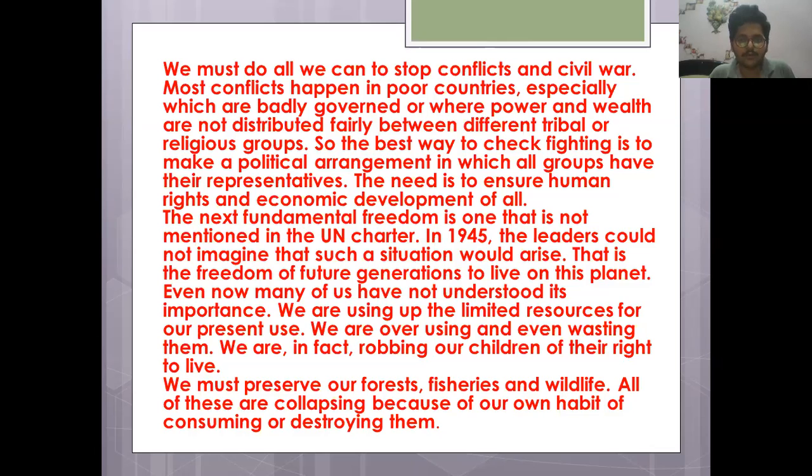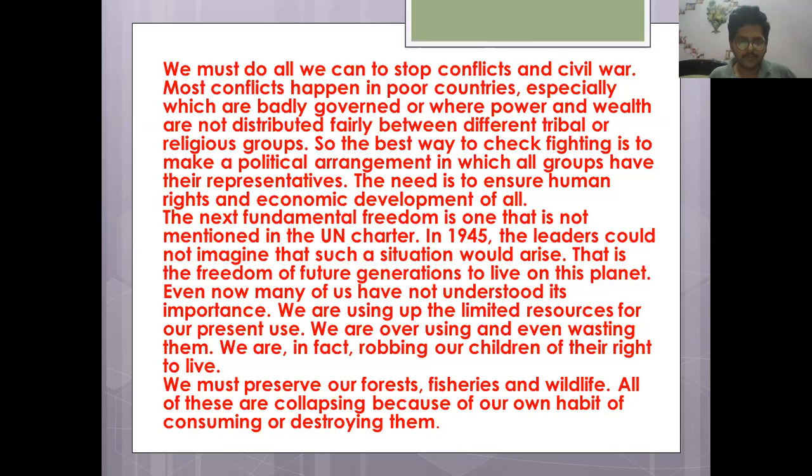Even now, many of us have not understood its importance. We are using up the limited resources for present use. Another thing being talked about in this passage is how the future generations will live. Without thinking of future generations, we are using the natural resources and the artificial resources. If we use them like this, one day those resources will not be left for the future generations, and that clause is missing from the UN Charter to preserve the resources for our future generations.